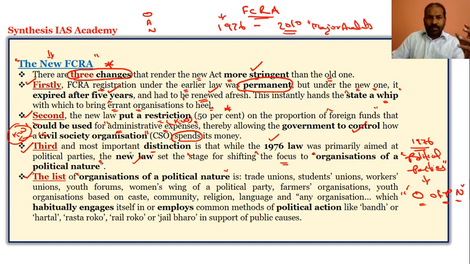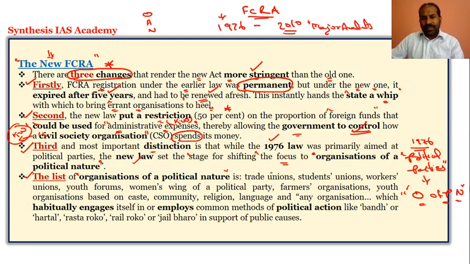Why? Because the government wanted to control how the money is being spent in India, whether it is impacting the sovereignty, integrity, internal security, whether it is being used for money laundering, or whether friendly relations would be disturbed.